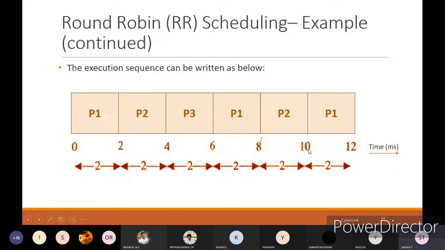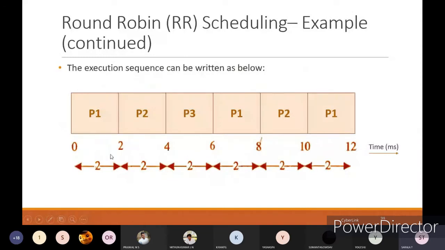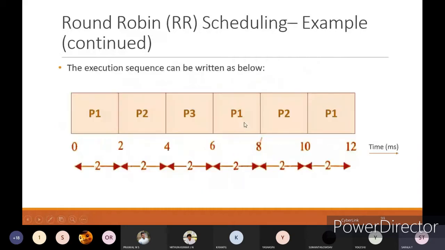Here P1 started its execution at 10 milliseconds but stopped at 8 milliseconds. That's why 10 minus 8 and 6 minus 2 you have to take as delay time. Okay, 6 minus 2 and 10 minus 8, totally 6 milliseconds. Waiting time for P1 is 6 milliseconds.